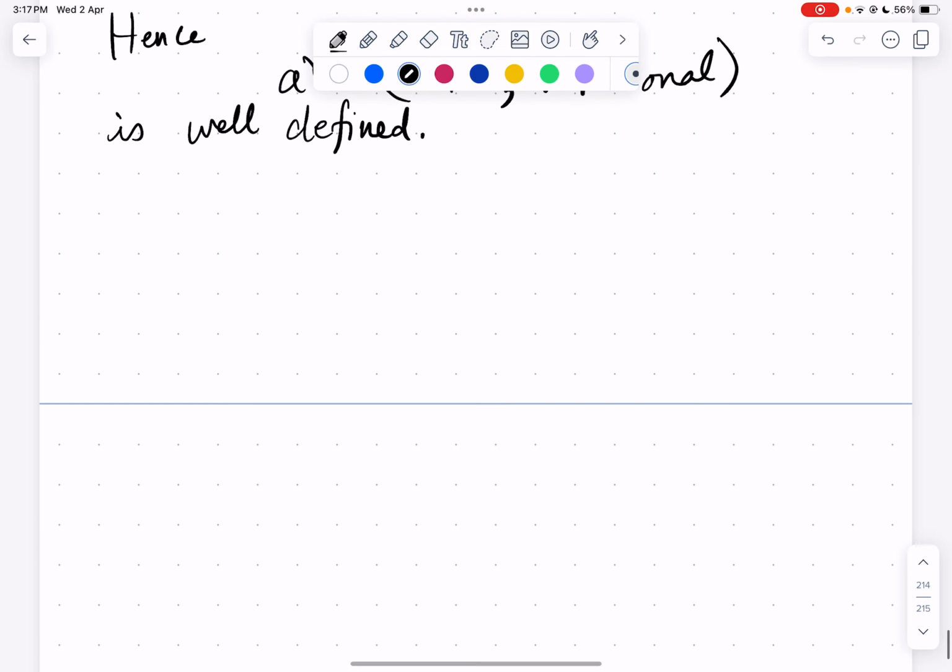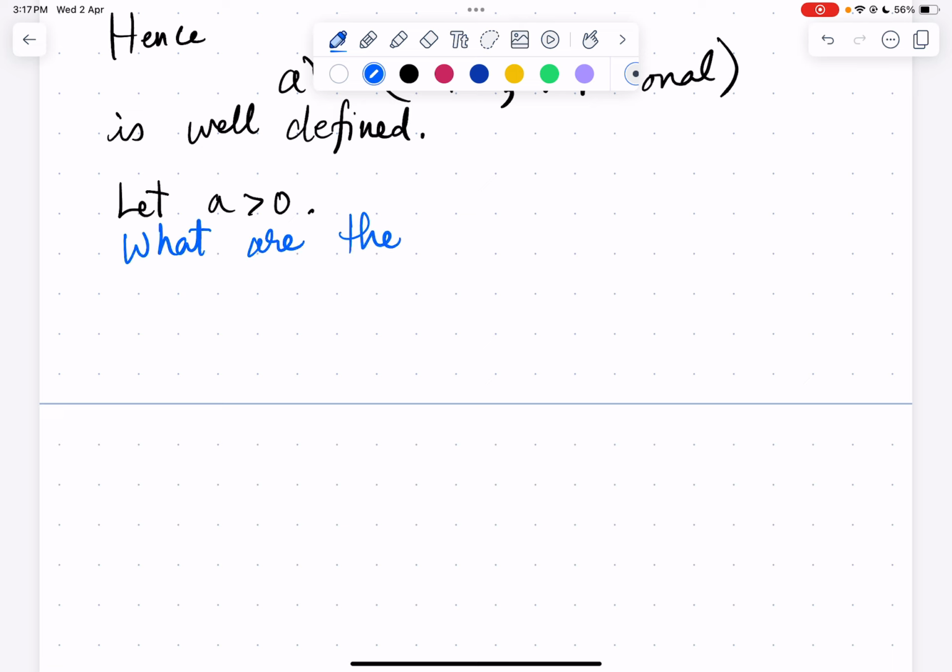Now we can ask what are the properties of a power r, right? Let a be greater than 0. What are the properties of powers of a?